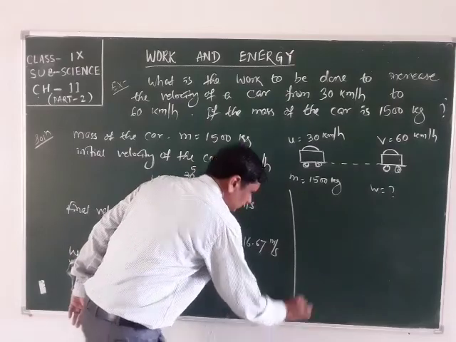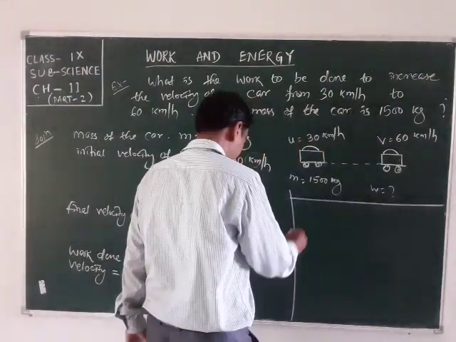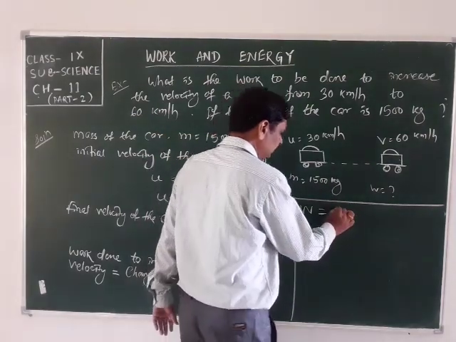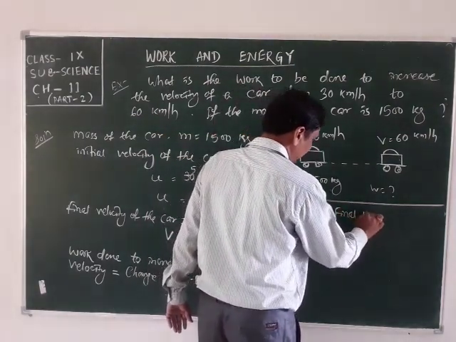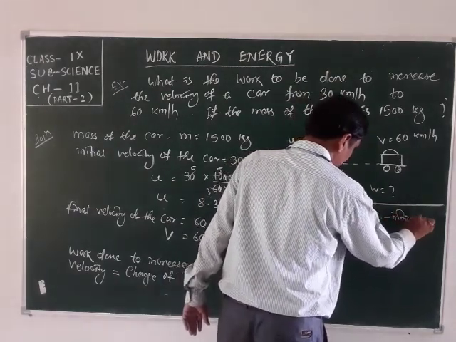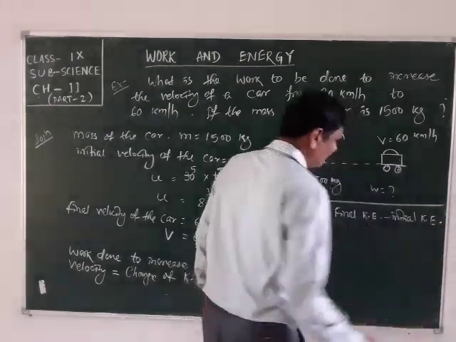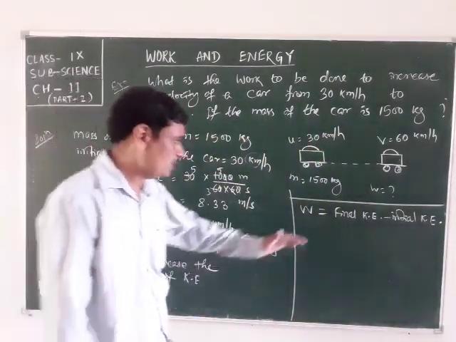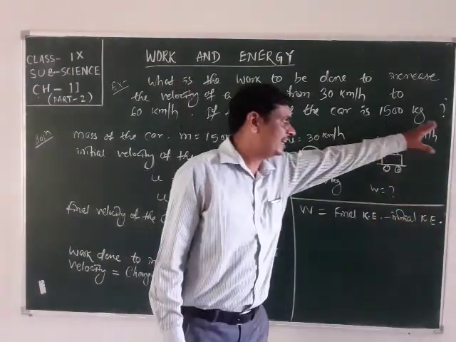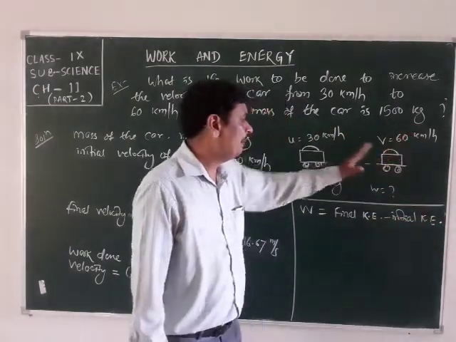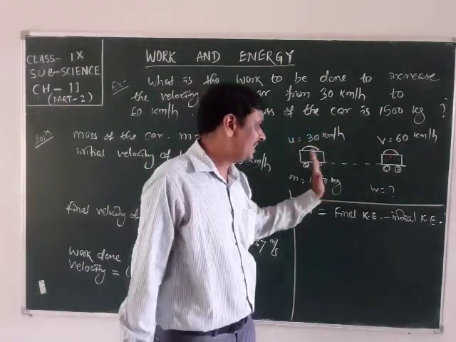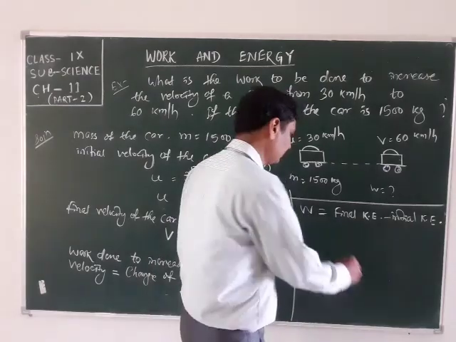Change of kinetic energy, that is final kinetic energy minus initial kinetic energy. How much kinetic energy it changes? That is the amount of kinetic energy present in the final condition minus the amount of kinetic energy present in the initial condition. The difference is the change of kinetic energy.